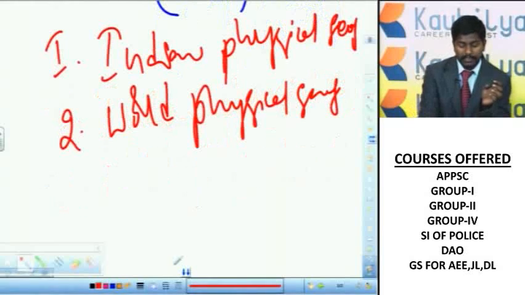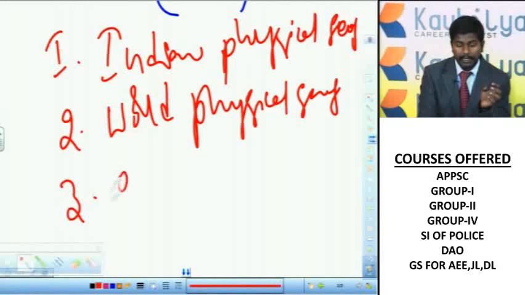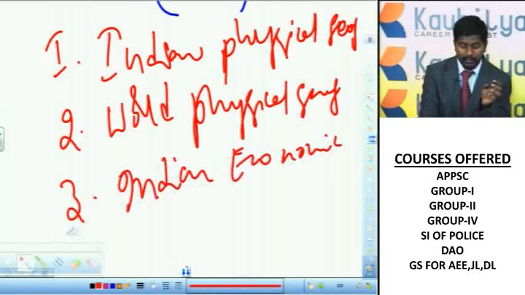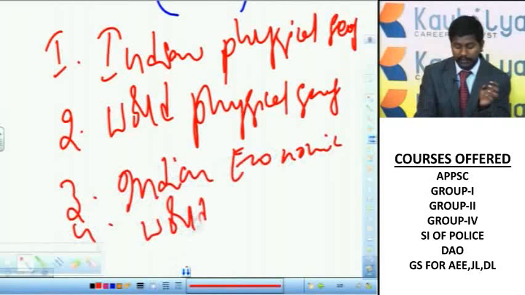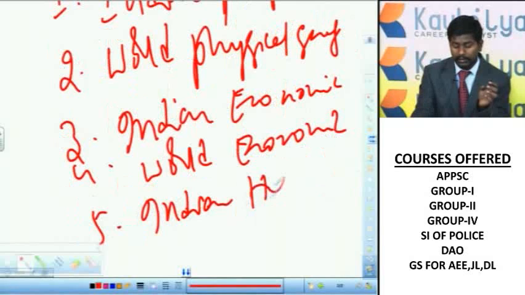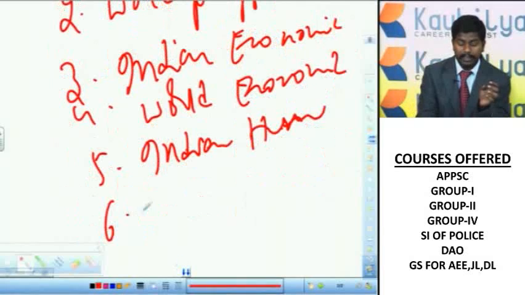Then after this, you can say Indian economic geography, and fourth one is world economic geography, and fifth one Indian human geography, and sixth one AP geography.